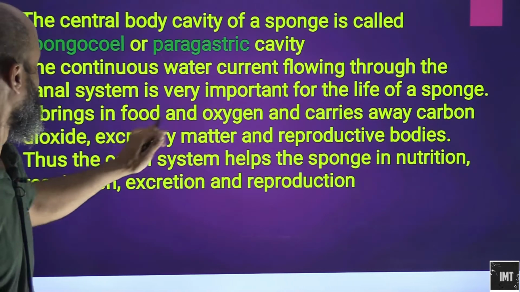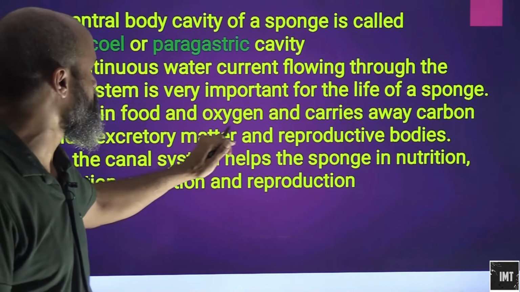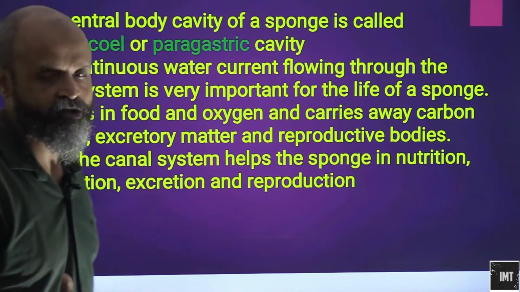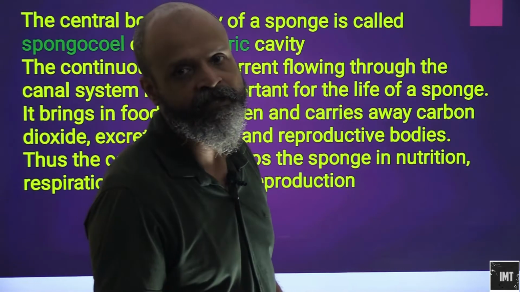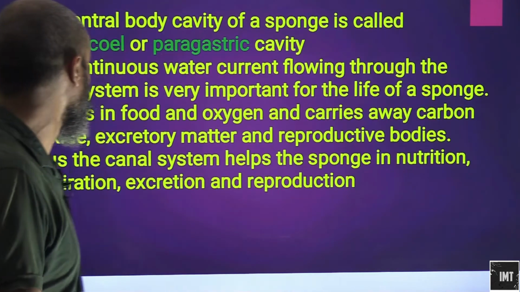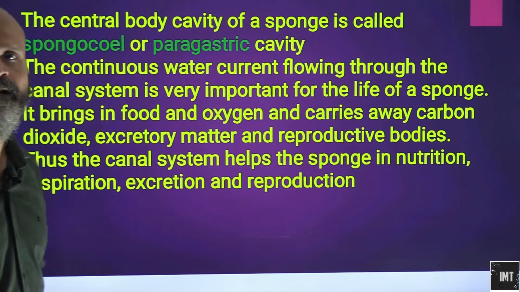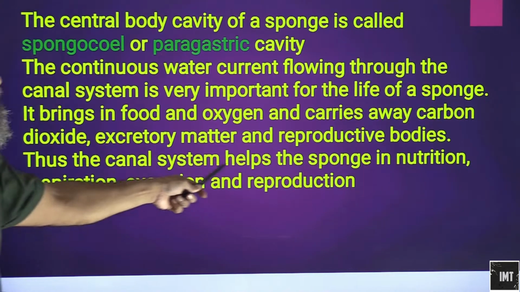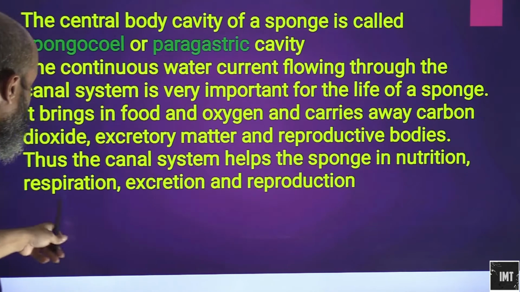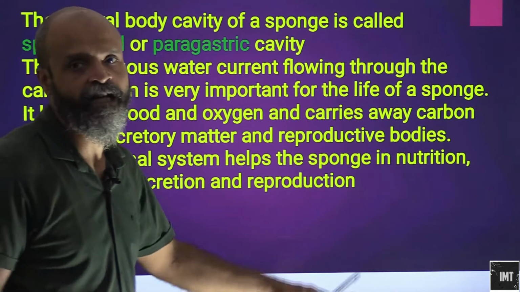It brings in food and oxygen and carries away carbon dioxide. So ingestion happens and excretion happens by the medium of water only. It also carries away excretory matter and reproductive bodies. Thus the canal system helps the sponge in nutrition, respiration, excretion and reproduction.